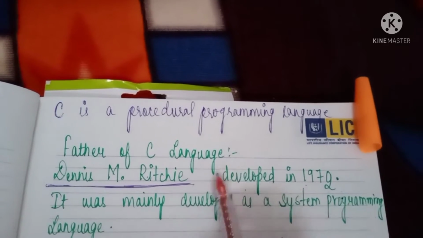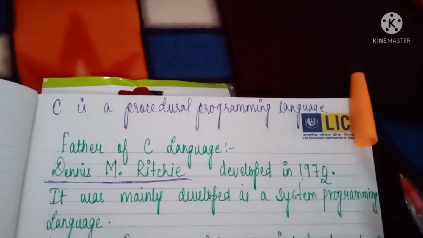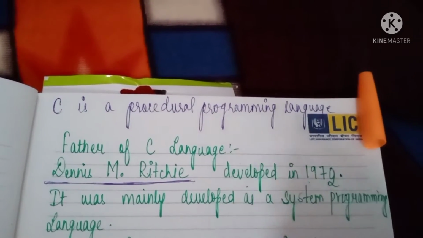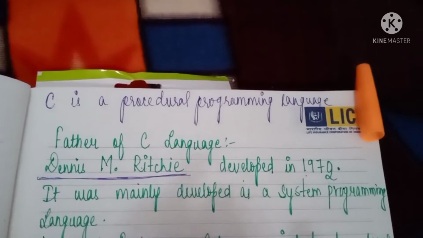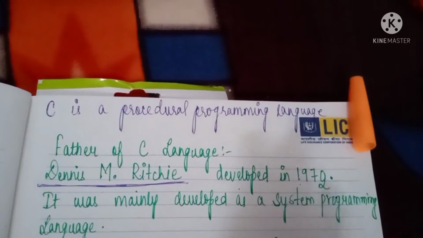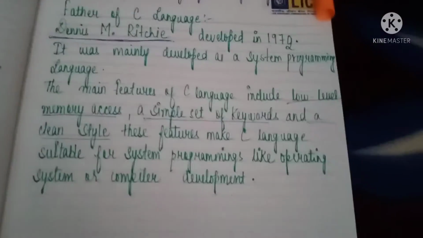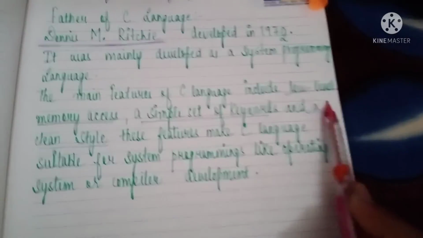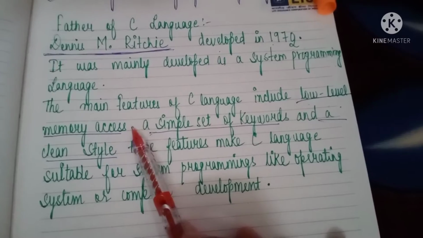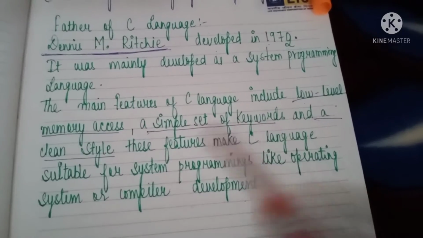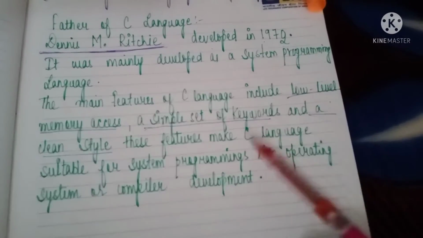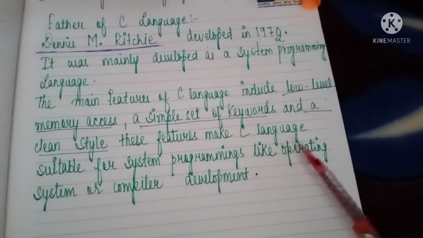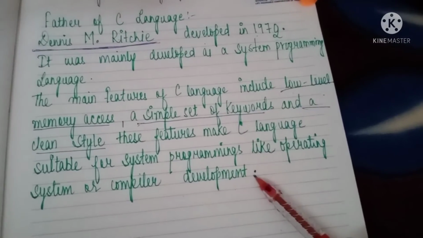Ritchie. Then we will know what the main features of C language are, why we use C language, why it has been developed, and what the main features in C language are. The main features in C language include low level memory access, a simple set of keywords, and a clean style. These features make C language suitable for system programming like operating system or compiler development.